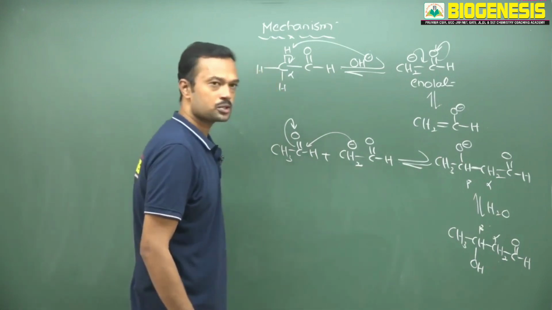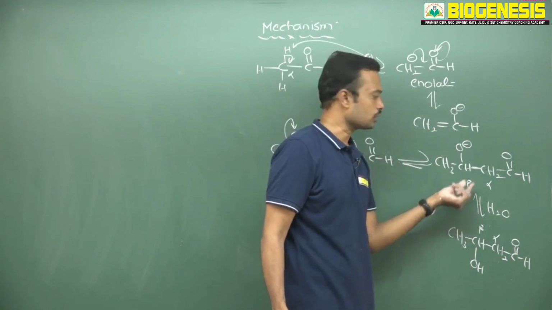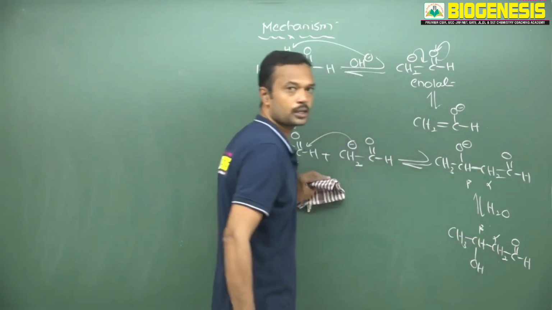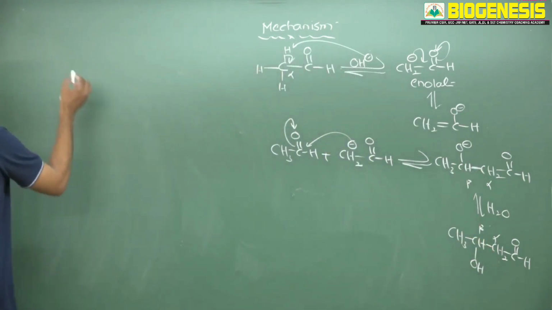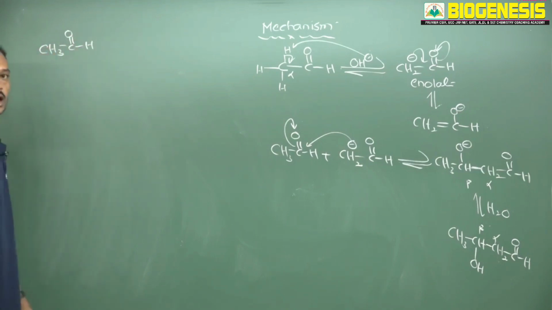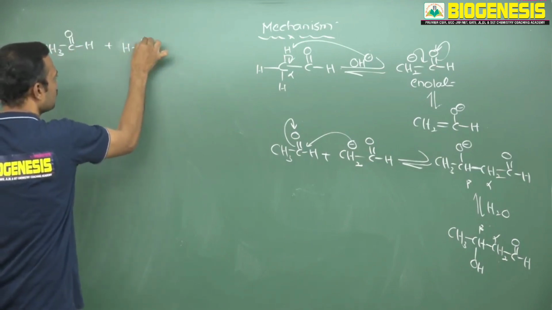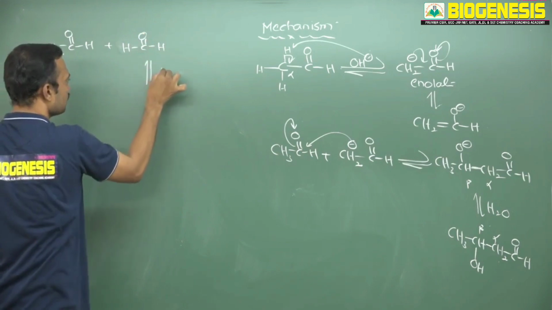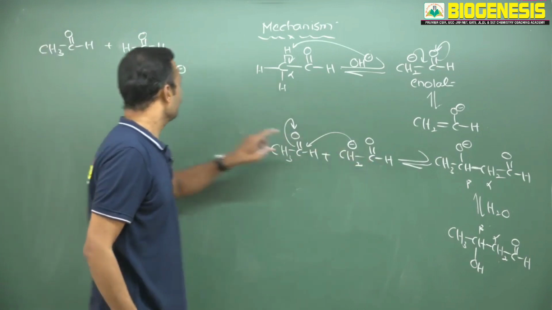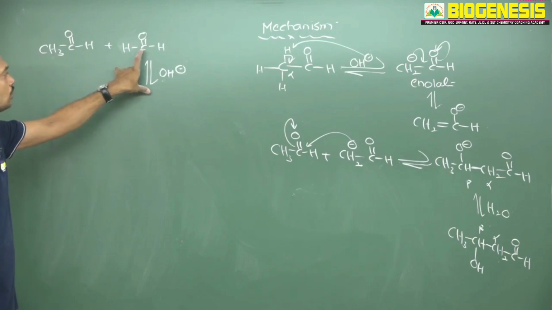So is it a C-C bond formation reaction or not? In your examination they may also ask whether aldol condensation is a C-C bond formation or not. Yes, it is a perfect C-C condensation reaction where you are expecting a new C-C bond between alpha carbon and beta carbon. So once aldol formation takes place, see, suppose I take two different carbonyl groups here, see this is aldehyde and here I am taking a formaldehyde. See, here it is OH minus, aqueous medium, proton will be taken here. Now, when base is used, it will take proton from this alpha only. Here there is no alpha carbon.